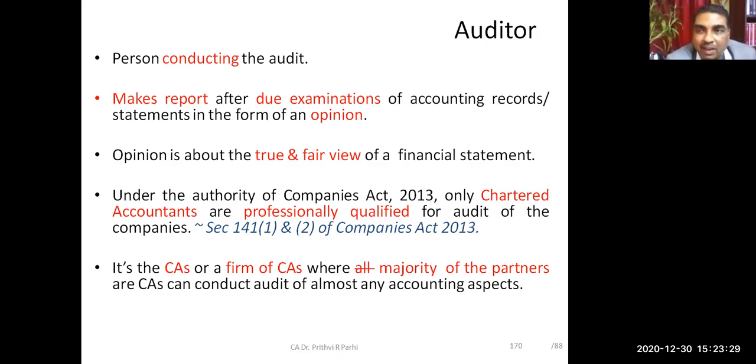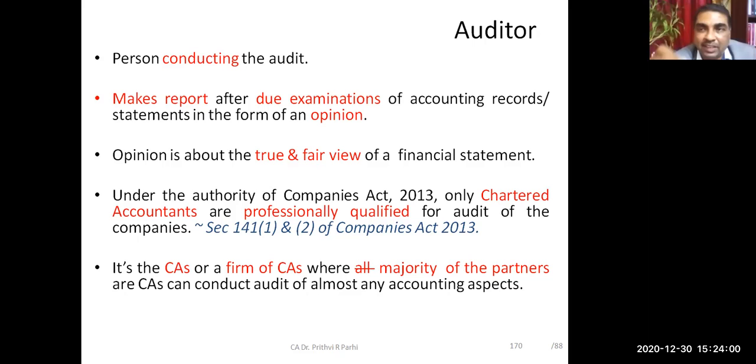Okay. And as you know, as per the requirement of the Companies Act 2013, there is a qualification which is required to become the auditor. And the Companies Act 2013 suggests that it is only the chartered accountants who are professionally qualified to conduct the audit of companies. So if companies' financial statements need to be audited, then only chartered accountants can audit.